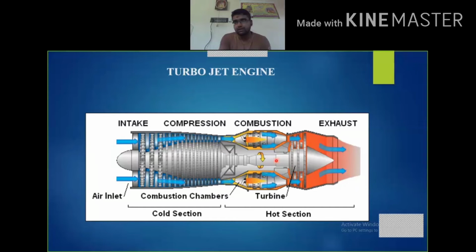Okay, so this is one thing we have to consider. This 0 to 3.5 Mach range means these have the capability to move at supersonic speed. When an object moves above 1235 kilometers per hour, it is called supersonic speed. And when an object moves below 1235 kilometers per hour, it is called subsonic speed. I mean, below the supersonic speed it is called subsonic speed. When it is above 1 Mach, we consider it supersonic speed. Okay, so this is about the turbojet engine.